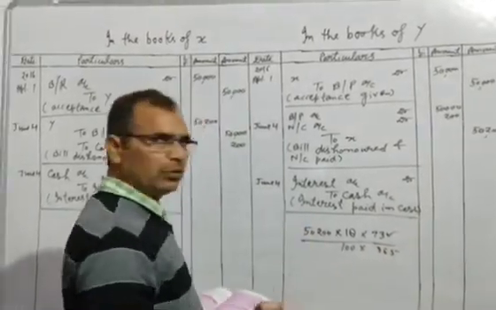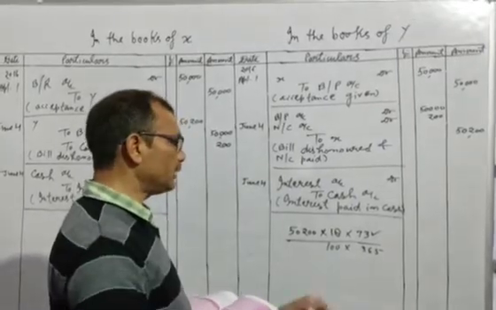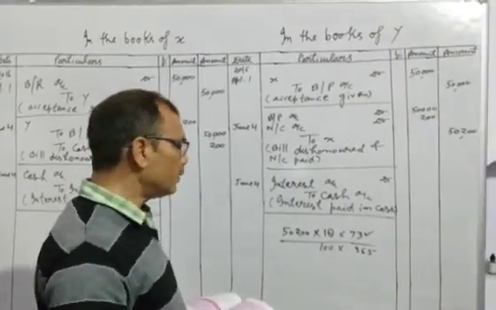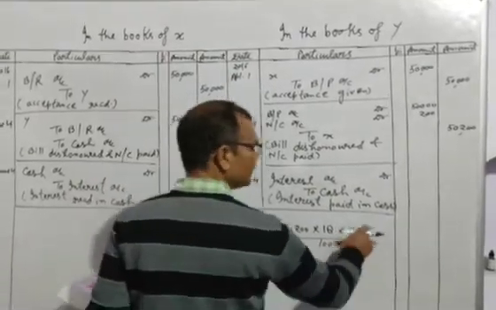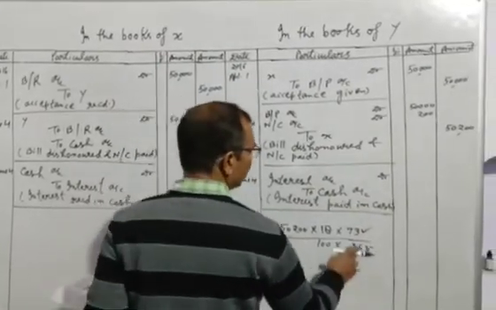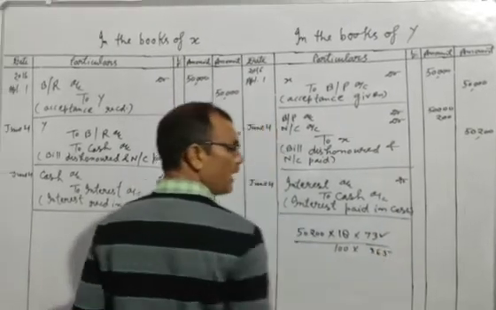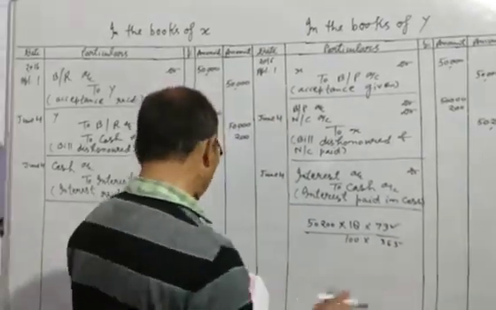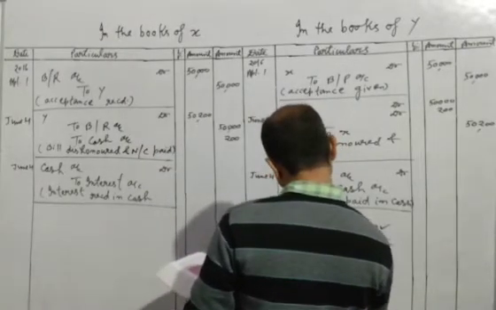Okay, 2 upon 12, 3 upon 12 we will write if the duration is given in months. But you are seeing in the question the duration is given in days, so we will write here 73 upon 365.